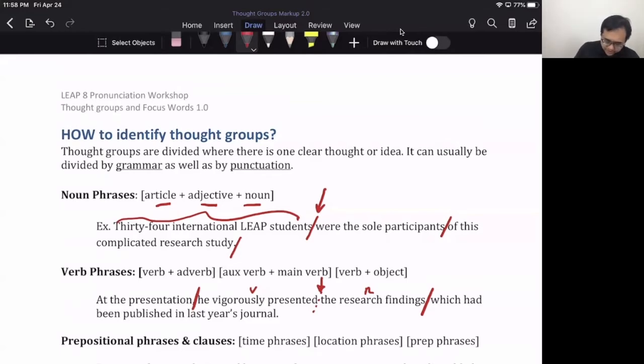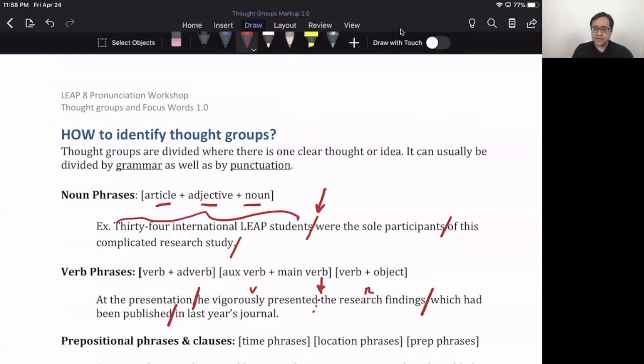Which had been published in last year's journal. So our main verb is published. Which had been, those are all auxiliary verbs. So we want to keep that all together. Which had been published, where? In last year's journal. Okay. So this is how we could mark the thought groups.